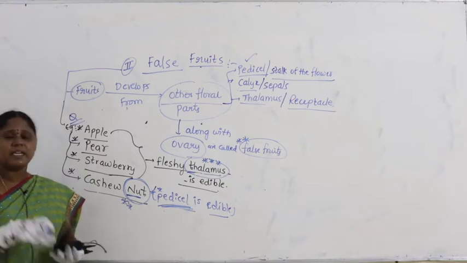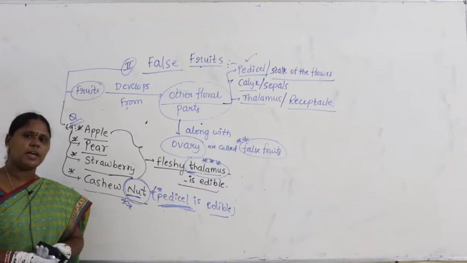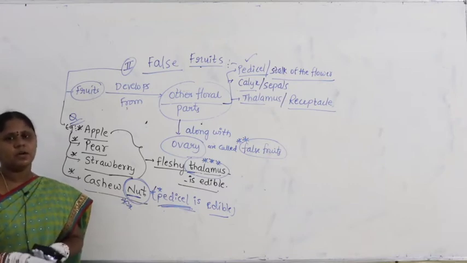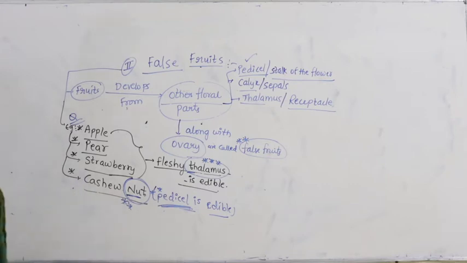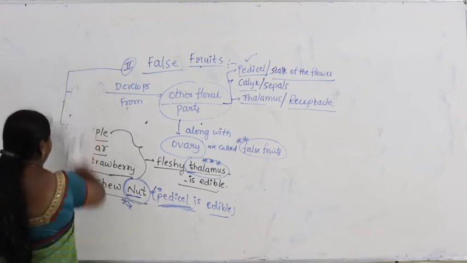Now let us come to the major type of fruit, that is nothing but true fruit. So let us continue our discussion with true fruit.